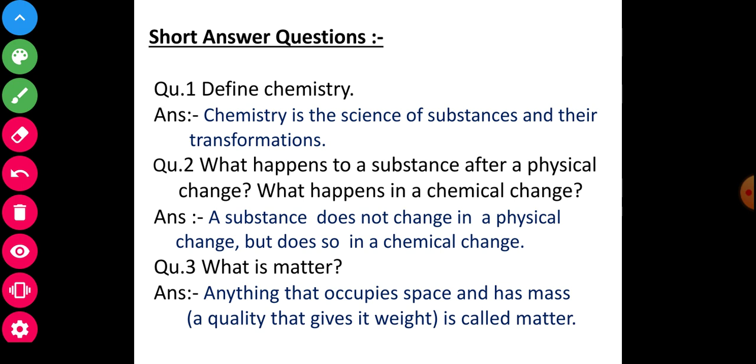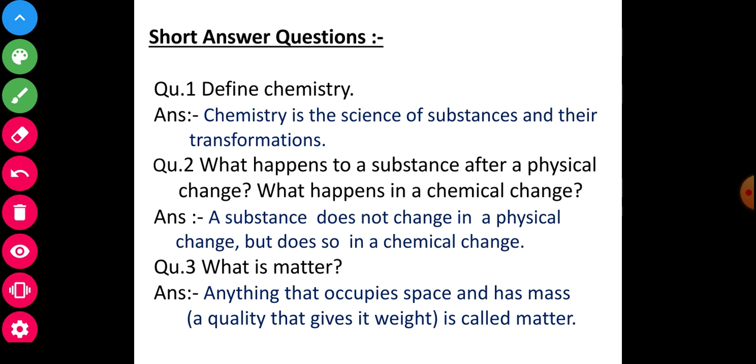Anything that occupies space and has mass, a quality that gives it weight, bracket close, is called matter. Is that clear? According to what is written here, you will write down the question answers as they are in your fair copy.